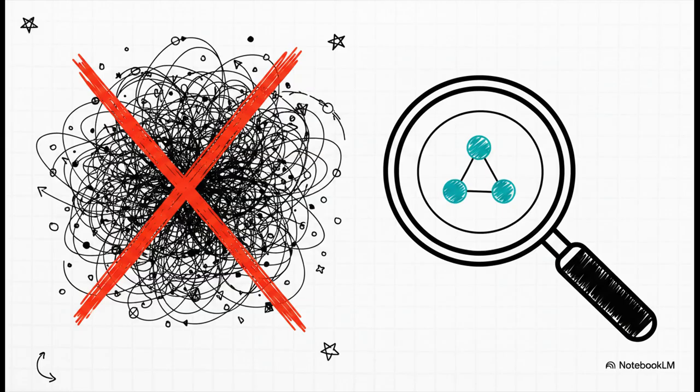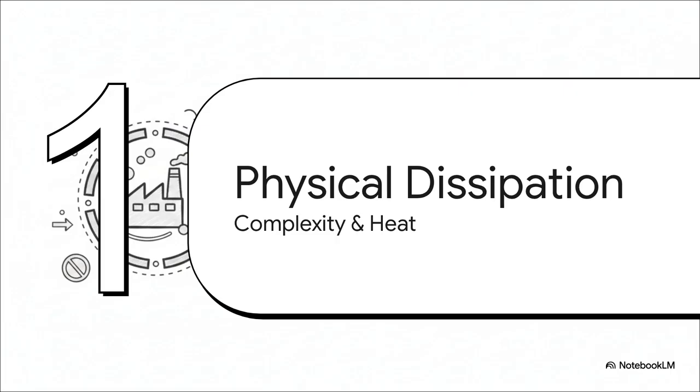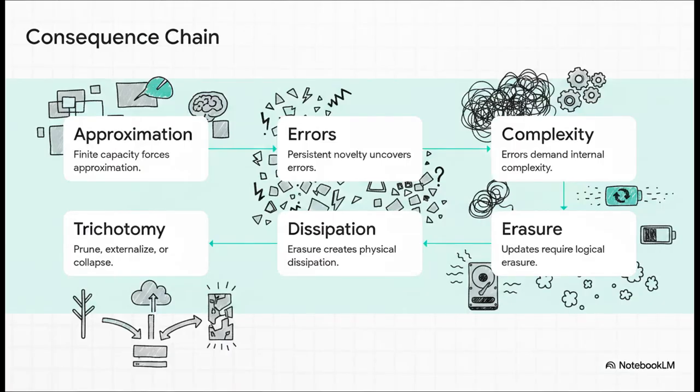Even for highly specific tasks, this capacity deficit still frequently rears its head. Which brings us to Section 3, complexity and physical dissipation. Because this mathematically unavoidable deficit exists, the system gets locked into this strict, almost punishing chain of consequences. First off, finite capacity forces approximation.